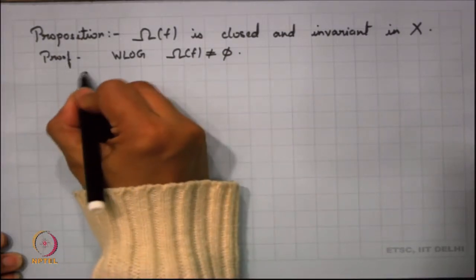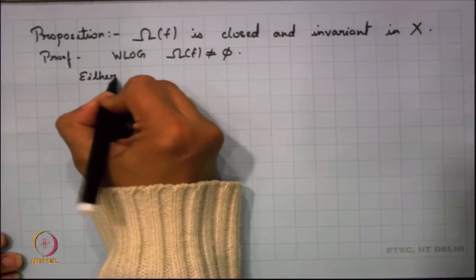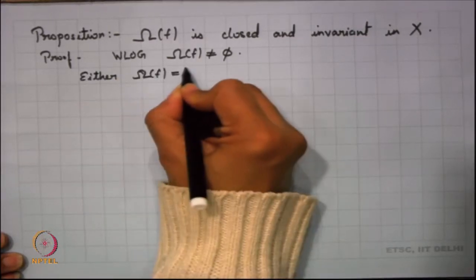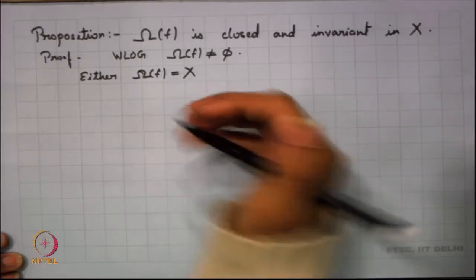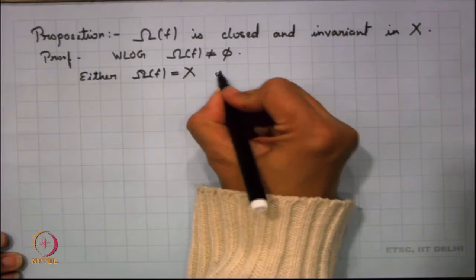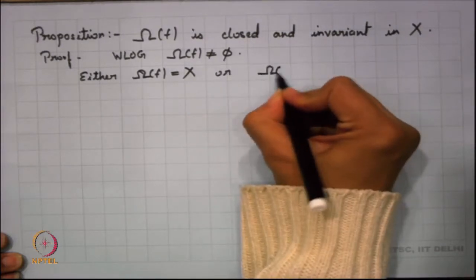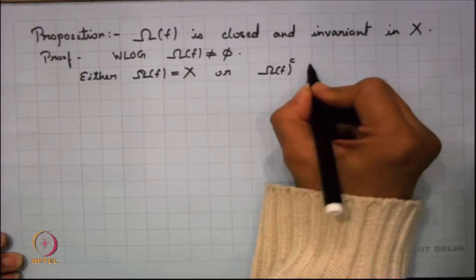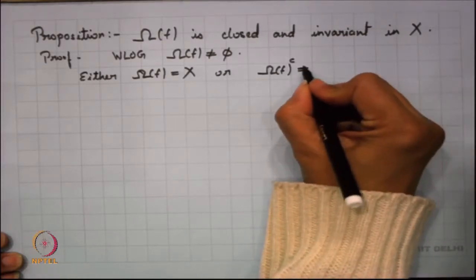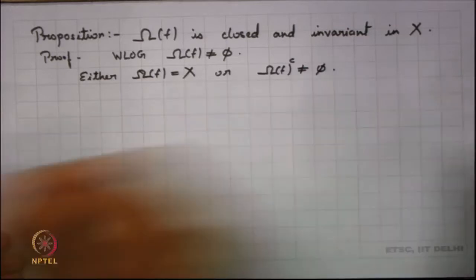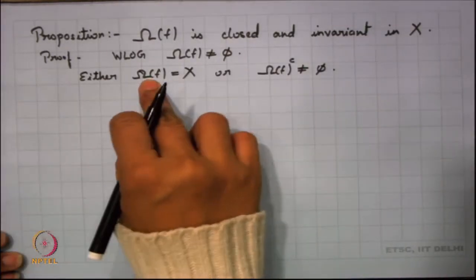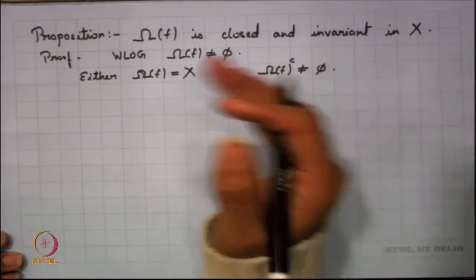Since omega f is non-empty, this set could be the whole of X. So, we have either that it is X, and then it is closed and invariant, or we have that the set of wandering points is non-empty. In the first case, again it is vacuously true, it is closed and invariant.